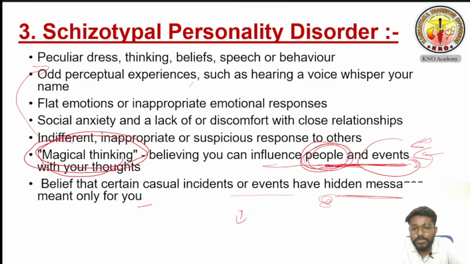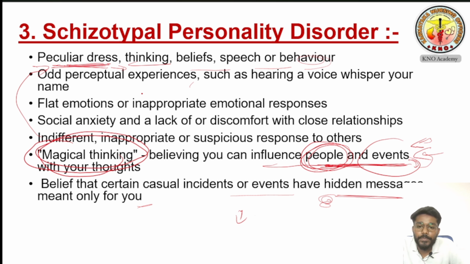Okay. So now the next is, in schizotypal personality disorder, there are some other characteristics like peculiar dress. What is peculiar dress? That is only unusual dress. Unusual dressing will be there. Wearing a formal pant and shirt, and down he is wearing slippers. Okay, he is wearing a formal shirt, and down he is wearing a jeans pant. Okay, he is having peculiar thinking also, peculiar beliefs and speech or behavior. Very unusual and strange behavior will be there.